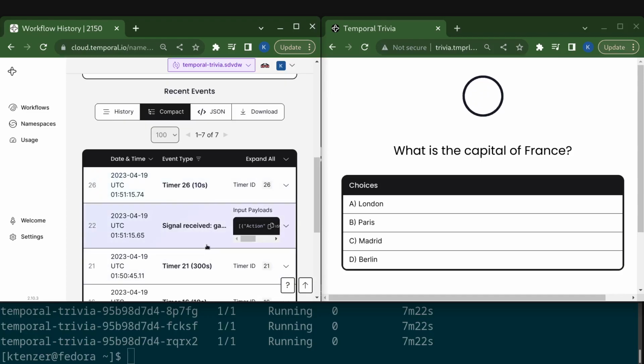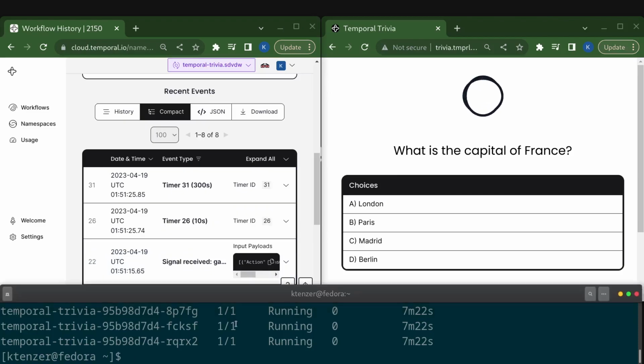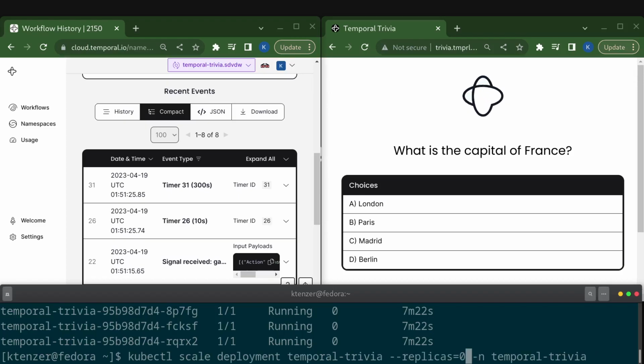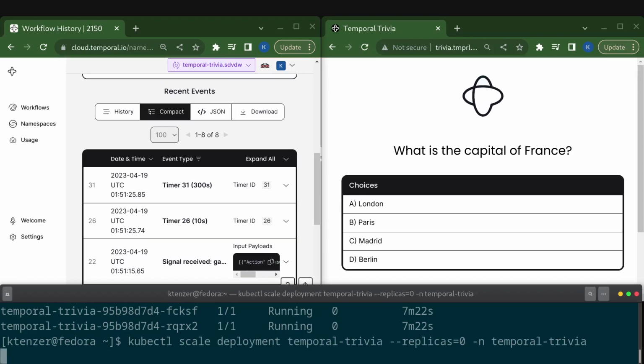Okay, this is the third and final question. We're going to do something a little more interesting on this question. What we're going to do is crash all these workers. We're going to kill all these workers, so there's nowhere for Temporal to actually execute anything. So I'm going to scale the replicas to 0, and this kills all those pods.